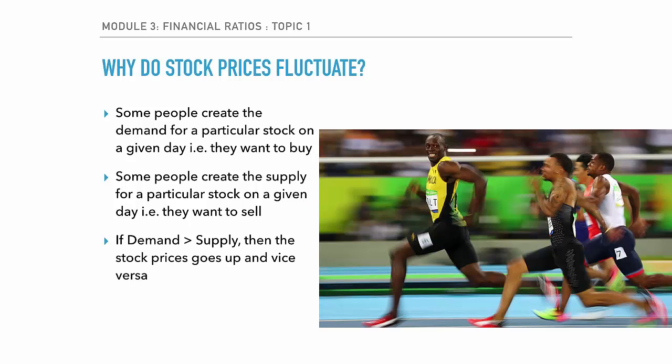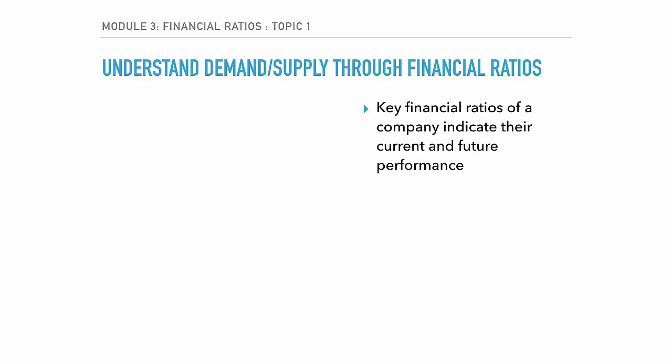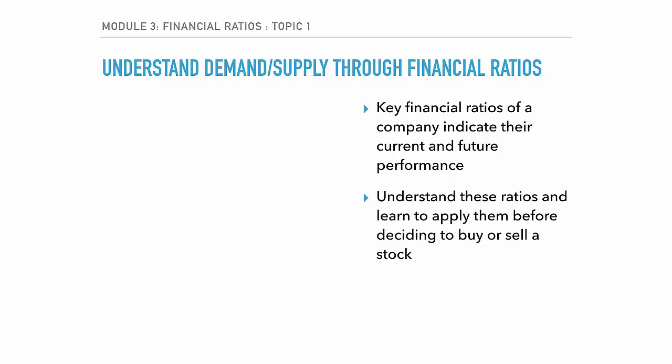So as a general rule, if the demand is greater than supply, then the stock price will go up, and if the supply is greater than demand, then the stock price will go down. But what makes these people create the supply and demand? And that's what we need to understand in a little more detail. So supply and demand characteristics in economics can be clearly understood from key financial ratios, which we will see in the topics moving forward. Key financial ratios of a company indicate their current and future performance. However, it's important to understand and interpret these key financial ratios in the correct manner to pick the right stocks.